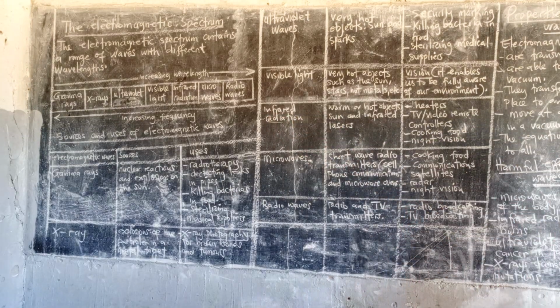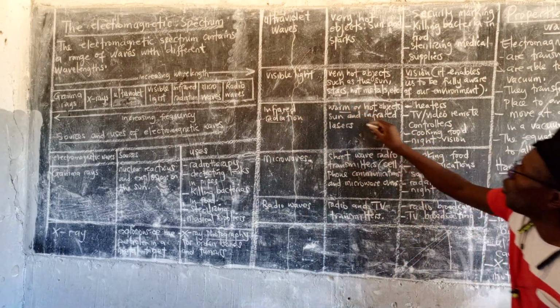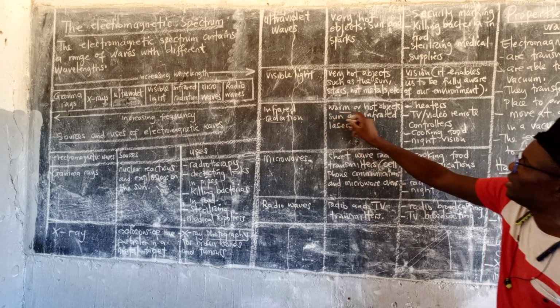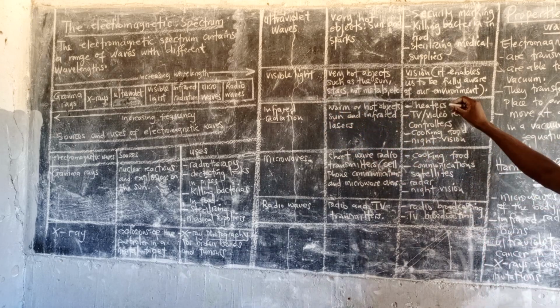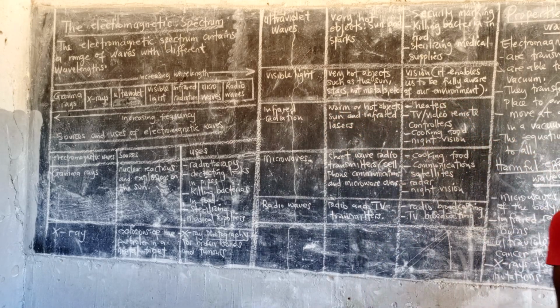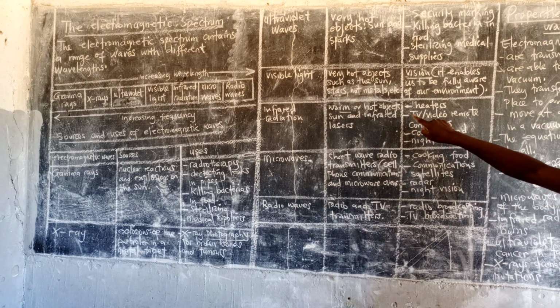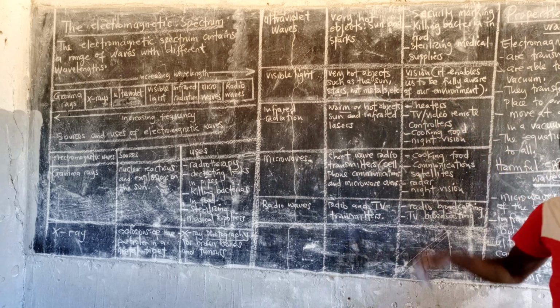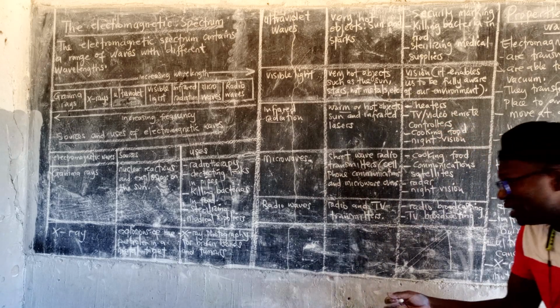Infrared radiation. It comes from warm or hot objects such as the sun and infrared lasers. It is used in heaters. A heater is very good. But the most common one, it is used in TV and video remote controllers. That's why it is not advisable for you to get a remote.